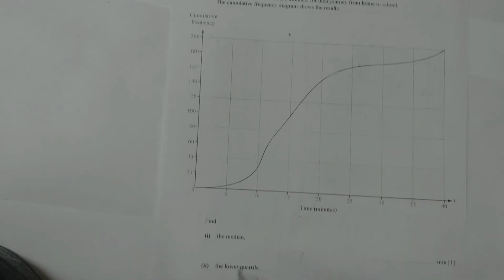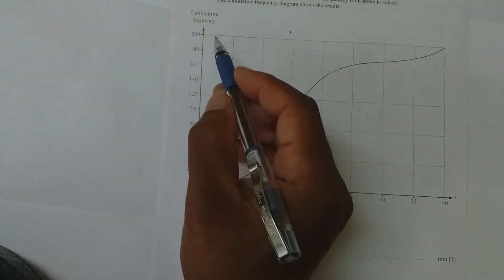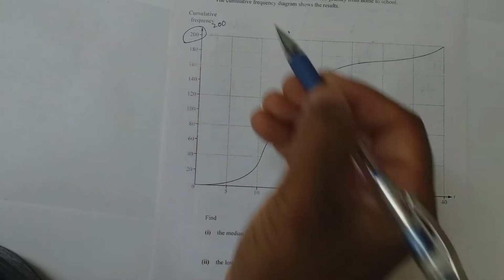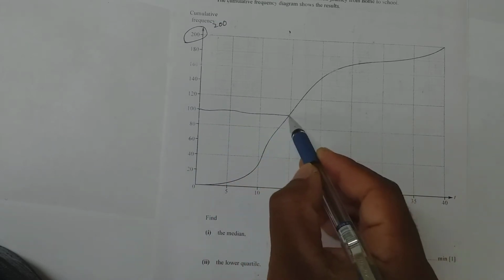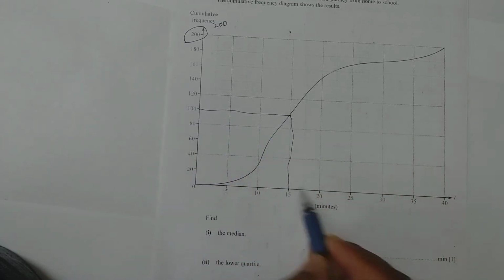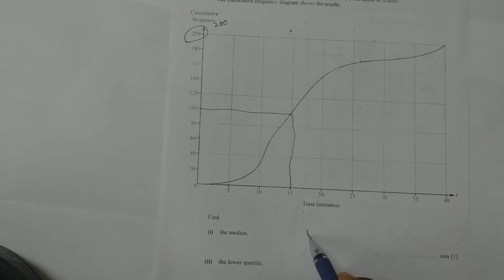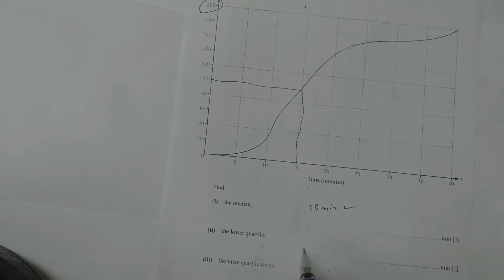Okay, find the median. So, total how many values are there? 200. So, middle of 200 is 100. So, at 100, drop a line to this curve. That will be your median, which is 15 minutes.